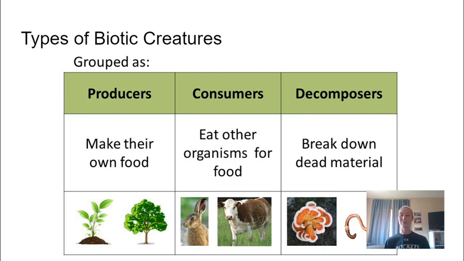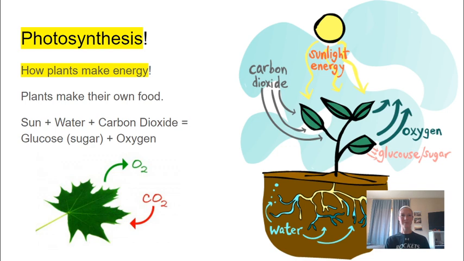And now our decomposers are another very small group. These are things that break down dead material. These are things like fungi, mushrooms, earthworms. They take things that are dead and they recycle those nutrients back into the ecosystem. Again, this is kind of review, so I'm going to cruise through this. Pause the video as you need, and take in the information at your own speed.